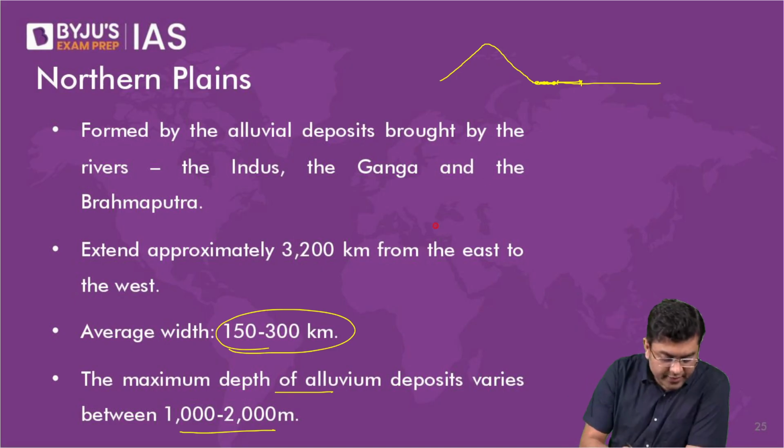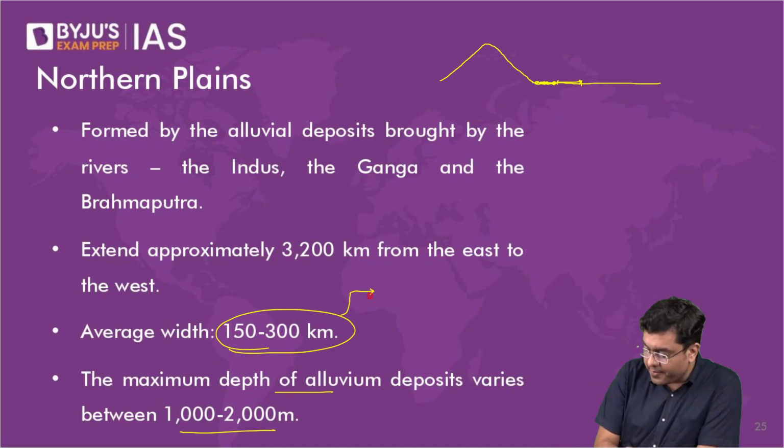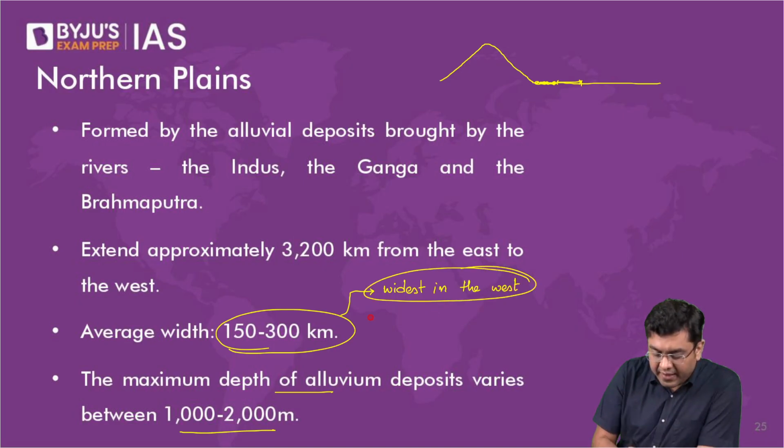So they are the widest in the west, and they are narrowest in the east.